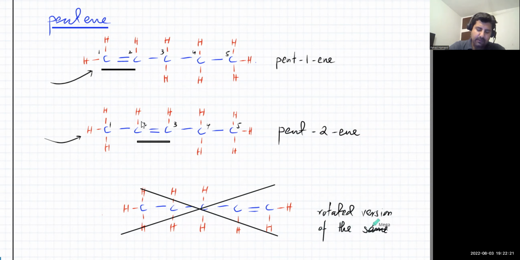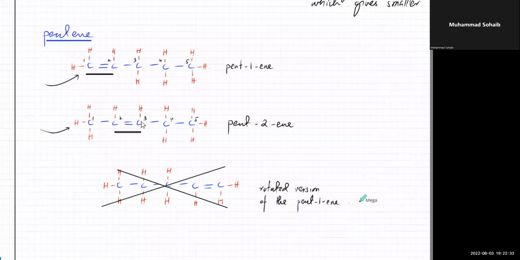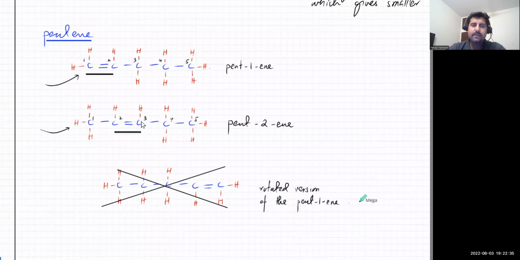Of the first molecule of pent-1-ene. Okay, is this clear? Aamna, Urva, Suhaib, is this clear? Yes, sir. Achha, so this is just a rotated version of the same thing. It's exactly the same. Later on we'll do isomers and I'll explain that.